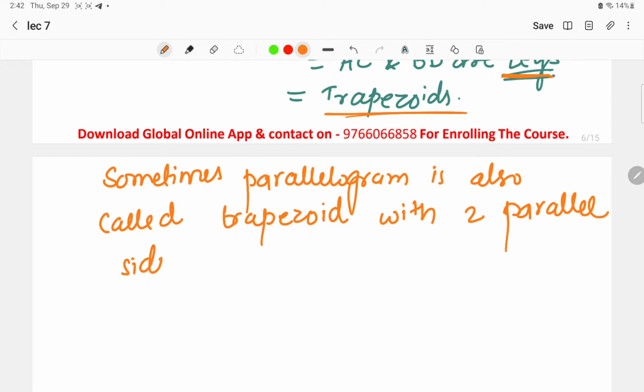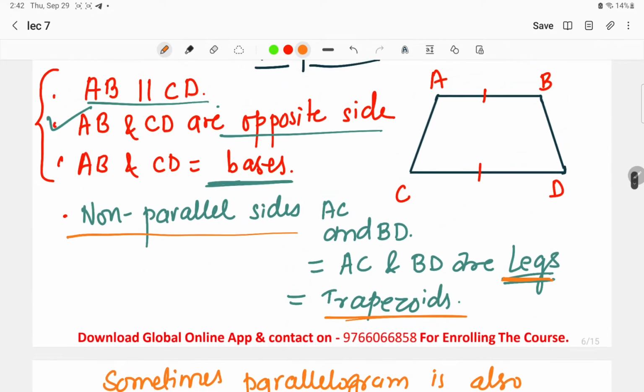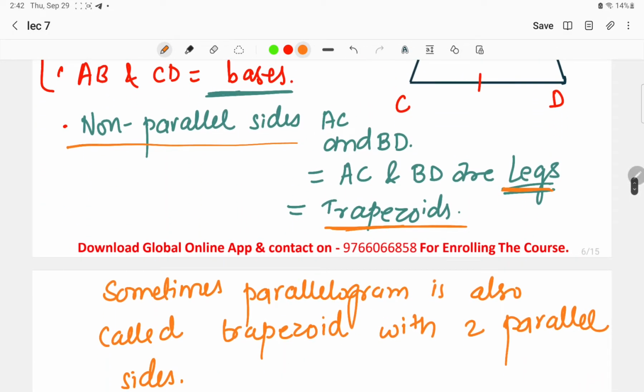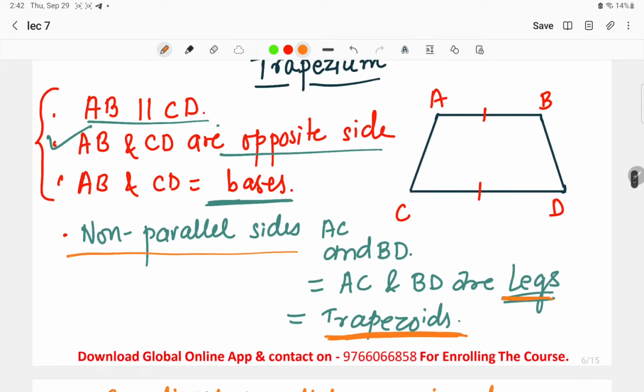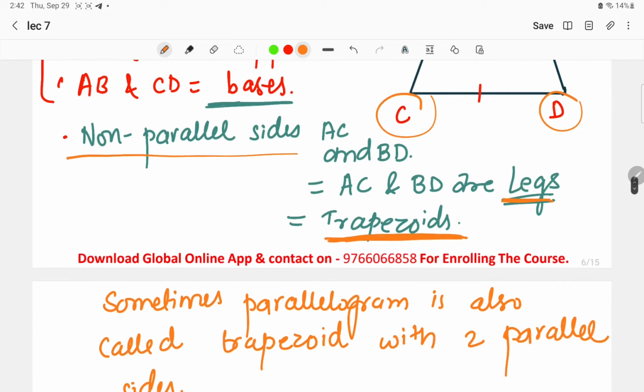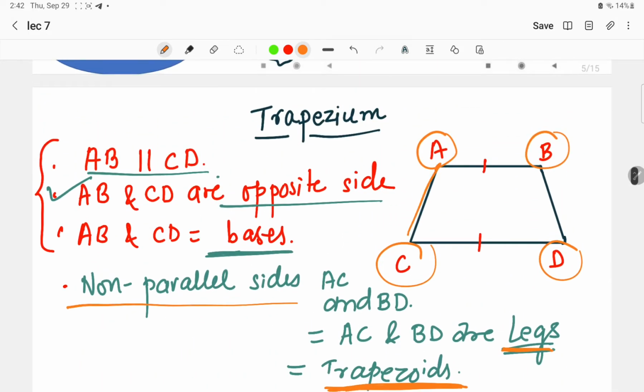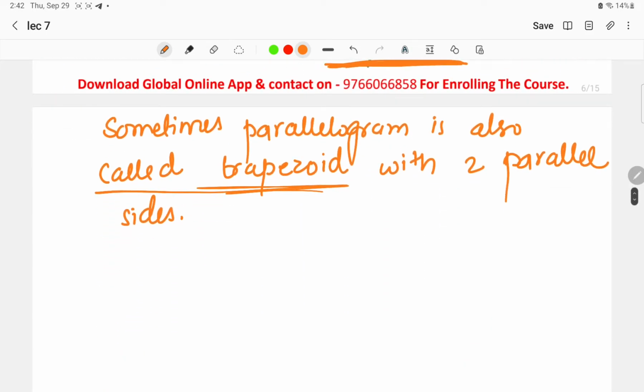Why so? Because here this is the parallelogram in which there are two trapezoids. I said that, sorry, there are trapezoids. These two sides, the non-parallel sides, that is AC and BD, these are the two non-parallel sides, right? So these are called trapezoids. So basically parallelogram is also called a trapezoid with two parallel sides. Okay, this was all about the trapezium that we have to keep in mind.